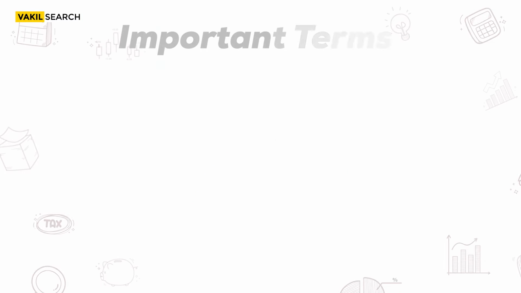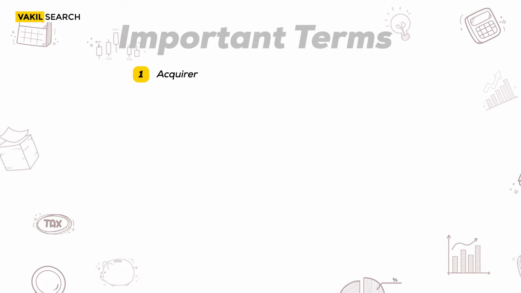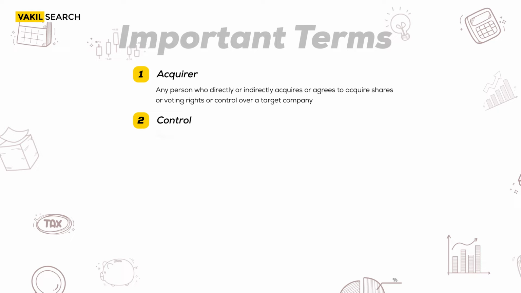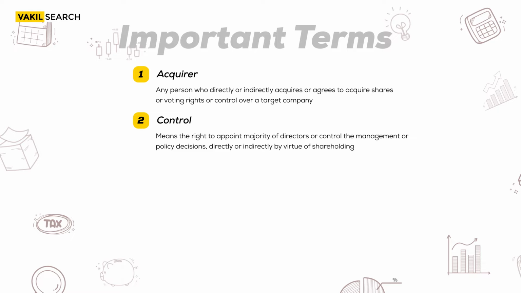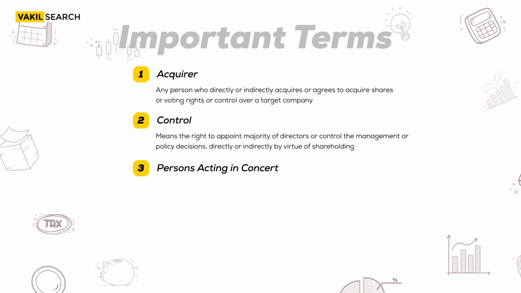Let us take a look at some important terms that one needs to know when dealing with the takeover code. The first one is acquirer. Acquirer means any person who directly or indirectly acquires or agrees to acquire shares or voting rights or control over a target company. The second important term is control. Control means the right to appoint majority of directors or control the management or policy decisions directly or indirectly by virtue of one's shareholding.